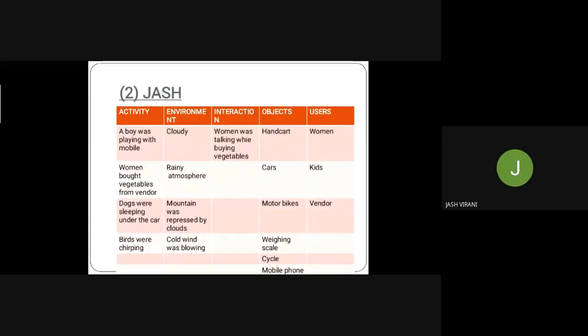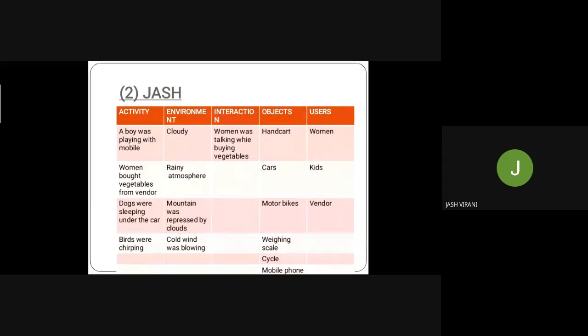Hello everyone, good morning sir. My name is Jasvirani. I wanted to show my presentation. I observed everything from my terrace. So first of all, activities. From my terrace, I wanted to show you boys. A boy was playing with his mobile. Woman bought vegetables from vendors, and the dogs were sleeping under the car. Birds were chirping. From the environment, cloudy, and it was a rainy atmosphere.